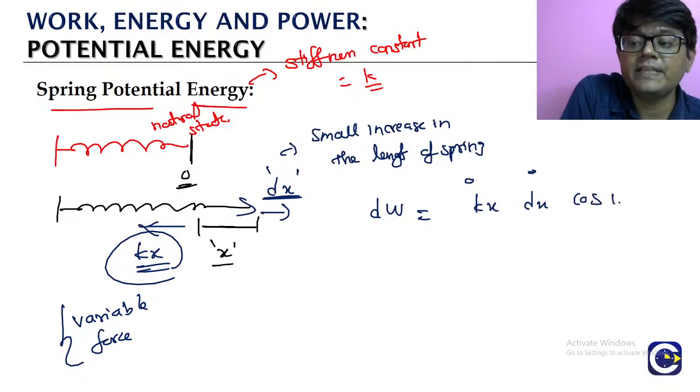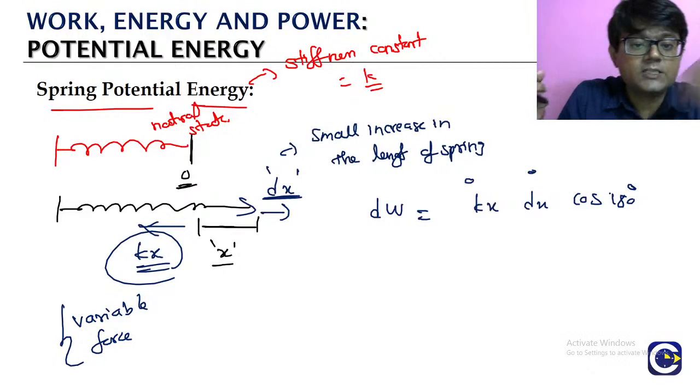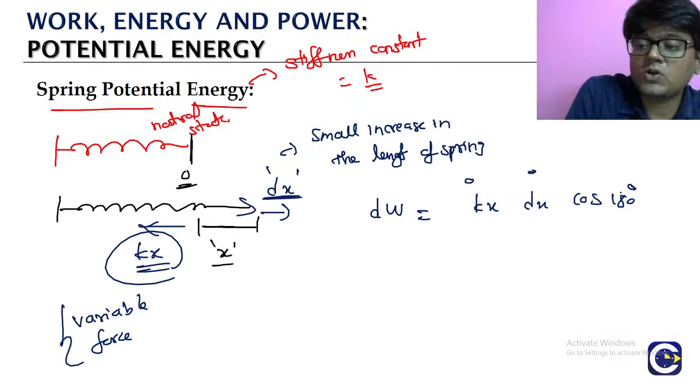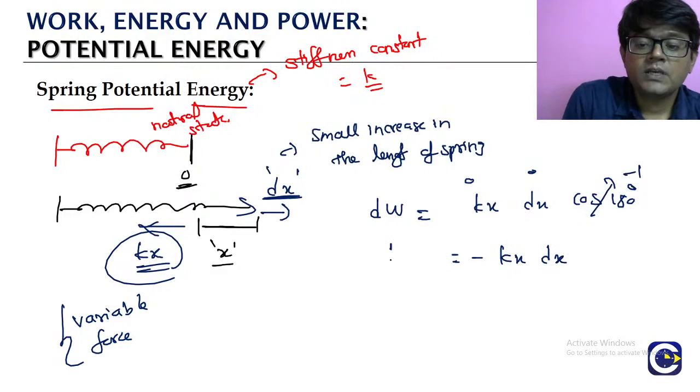What is the angle between them? 180, because displacement is to the right, spring force is to the left. So cos 180 means what? -1. So look at this, minus kx dx. This is the small work done by the spring force.